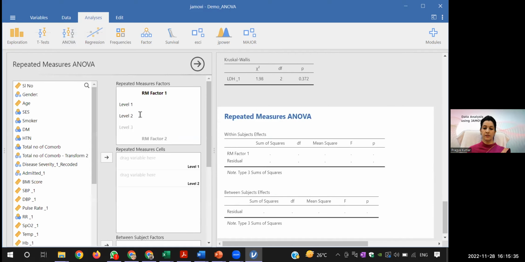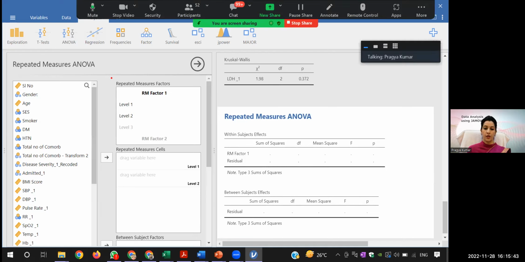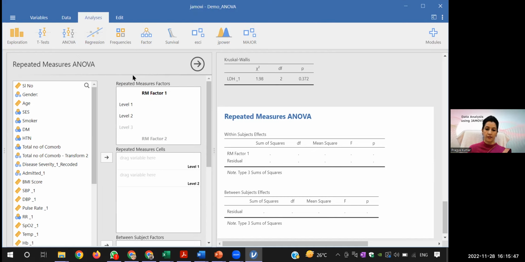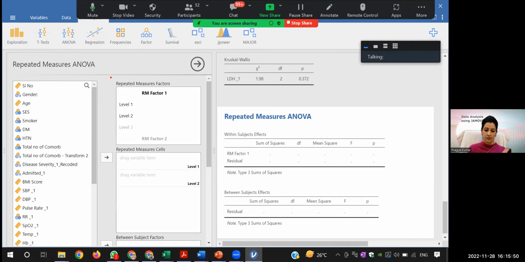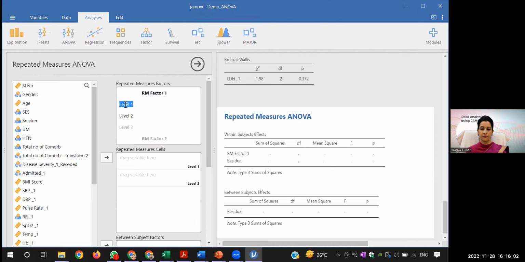If you click this, you will see there are 2 boxes here. This is a little bit different from the other options. Here you have to enter the name of the repeated measure factor. This box is for the repeated measure factor, and you have to enter the name and how many levels. So how many levels do we have in this case? We have 5 levels. I will write SBP at